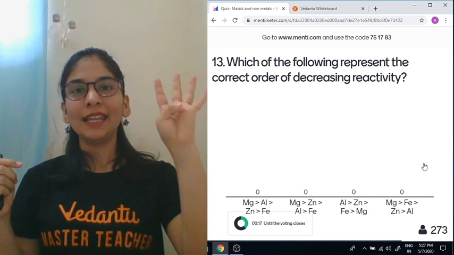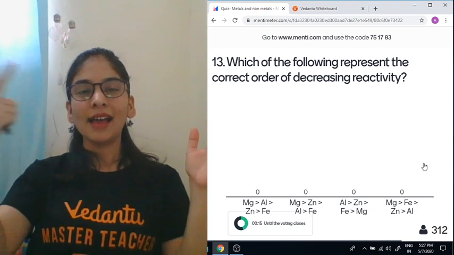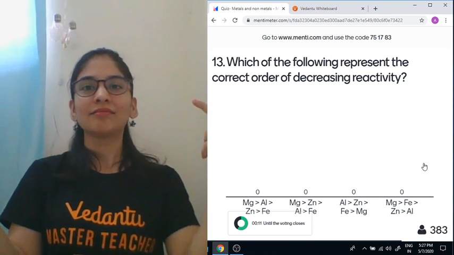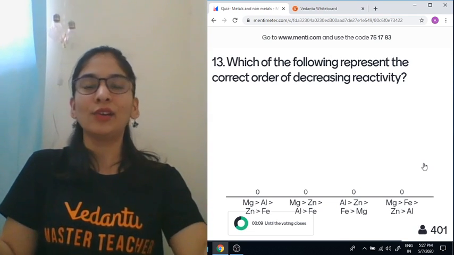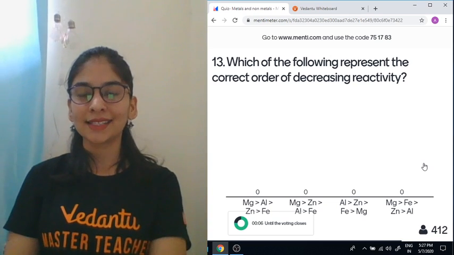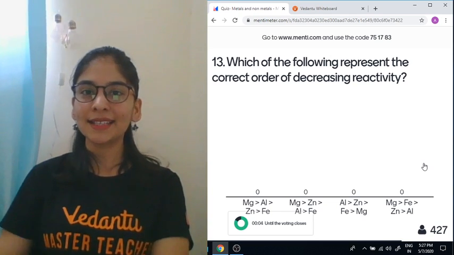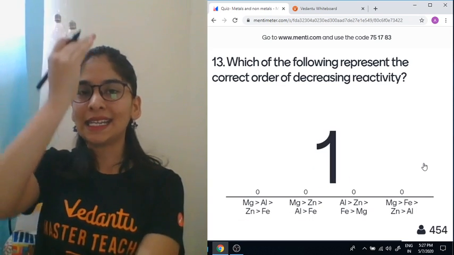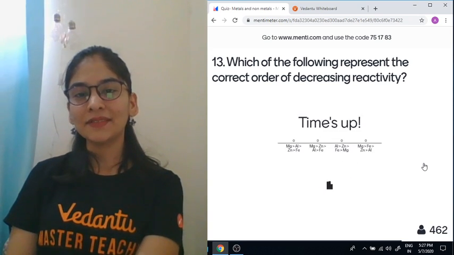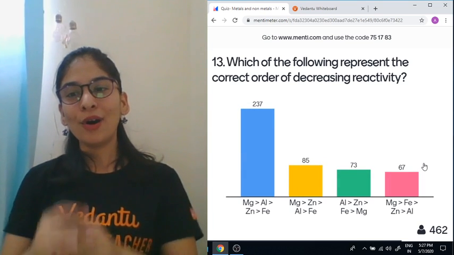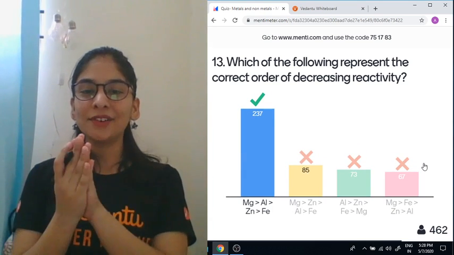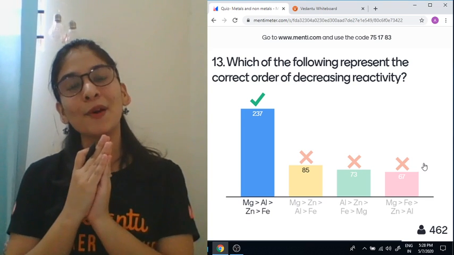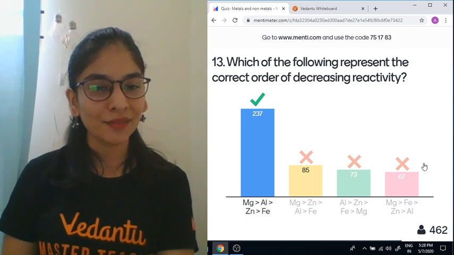Please stop calling me a zebra. Try to remember the mnemonics, to remember the reactivity series of metals that decreases down. Reactivity, let's see. Oh, all right. Wonderful. I didn't expect this kind of a response. Huge response. Some of you are confused. Let me clear your confusion.